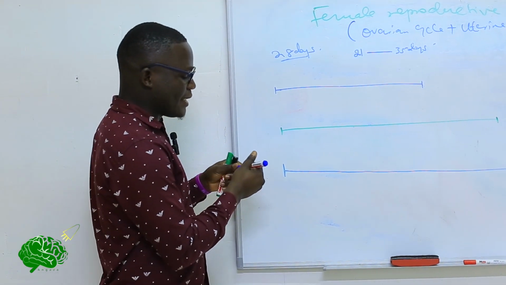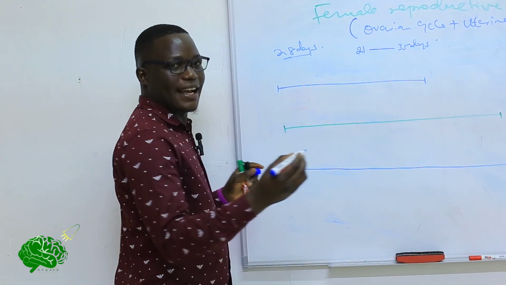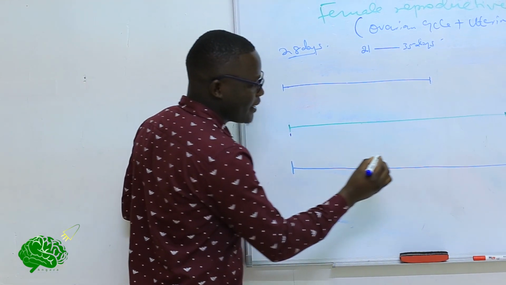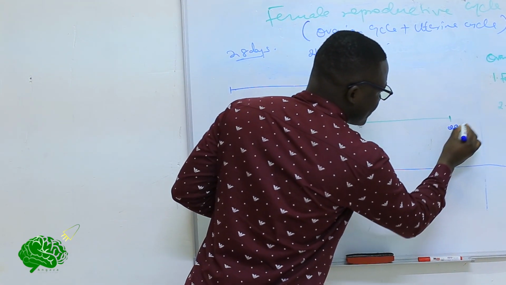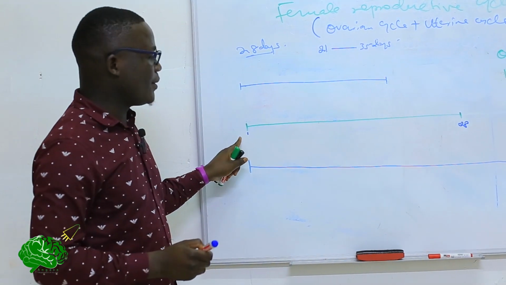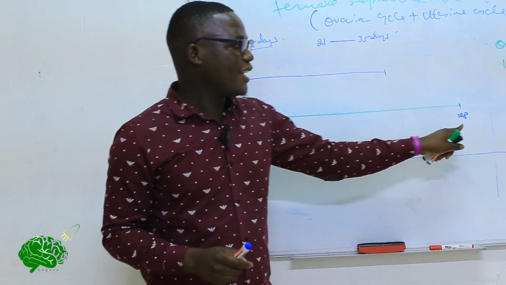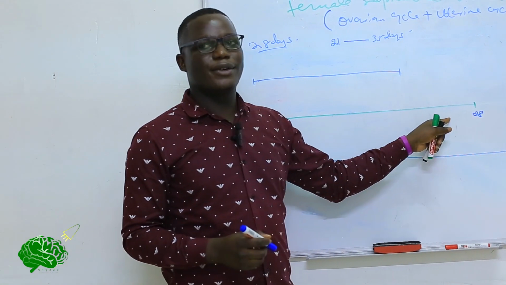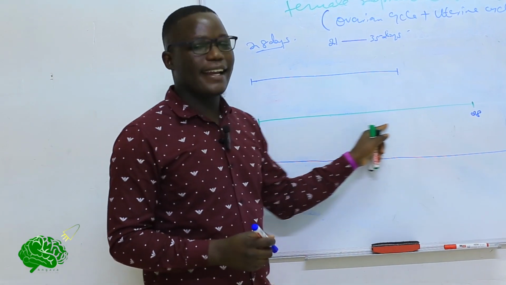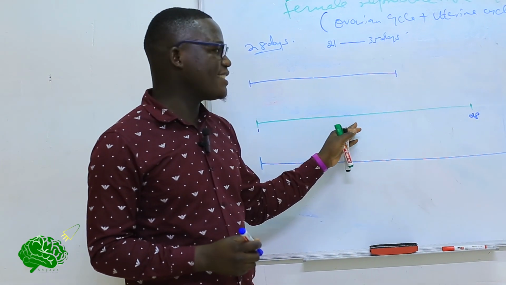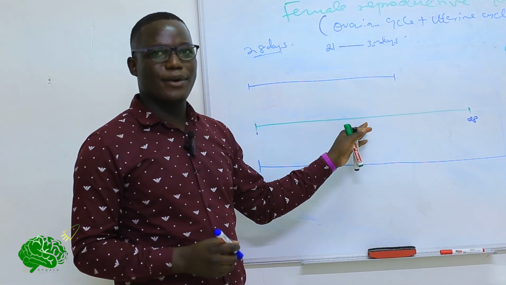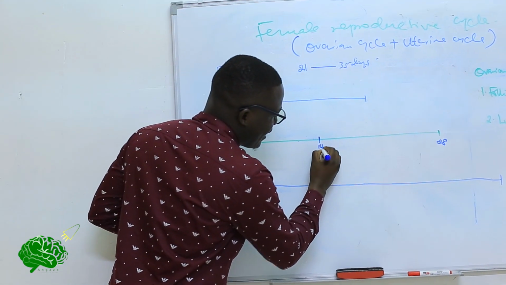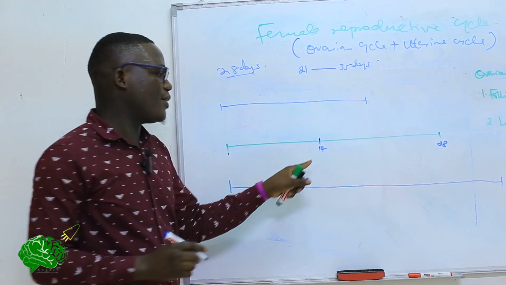Now, if we look at an individual that takes averagely 28 days, this is day 1, and then 28. So this individual will take day 1 to day 28. And the ovum will be released averagely at the center or midway of the cycle. So about day 14, we shall have our ovulation occurring here.